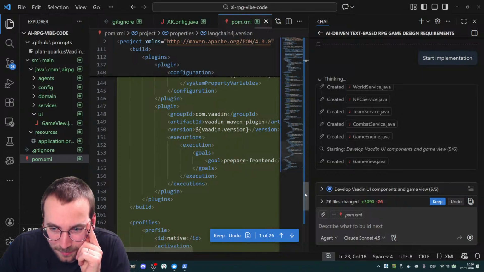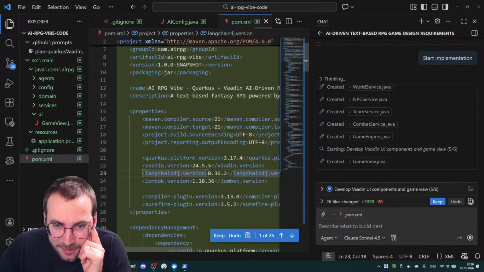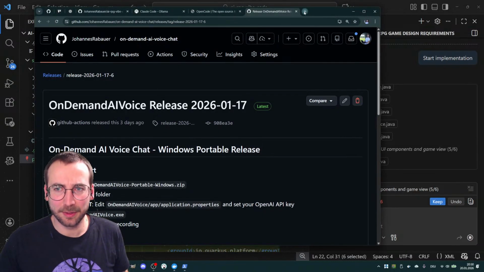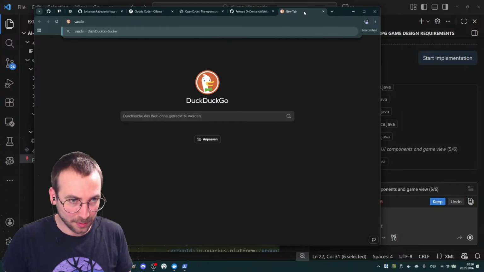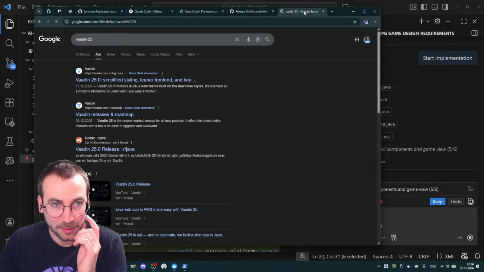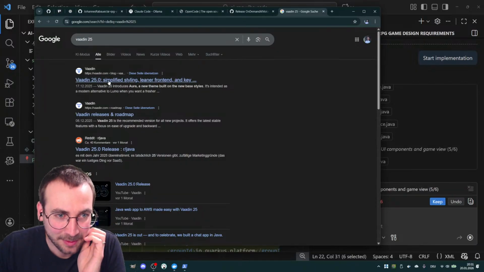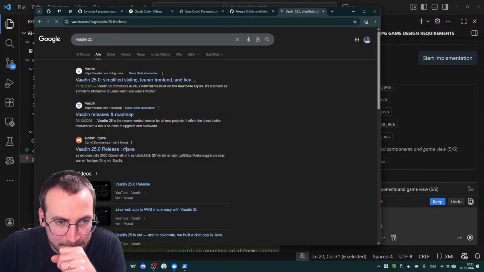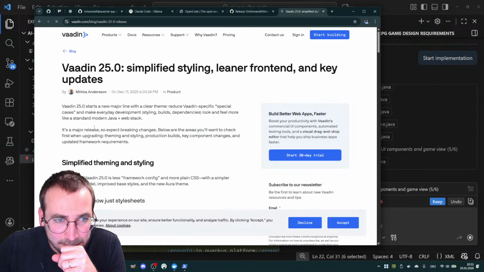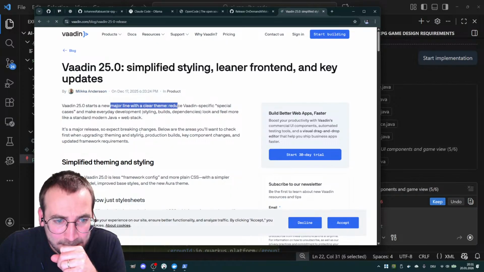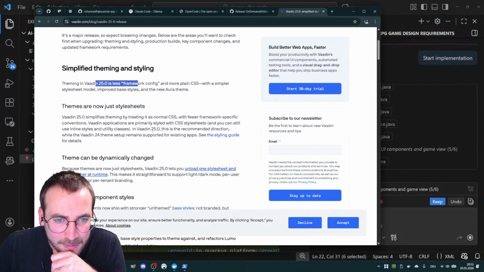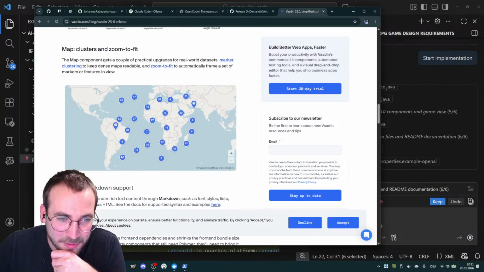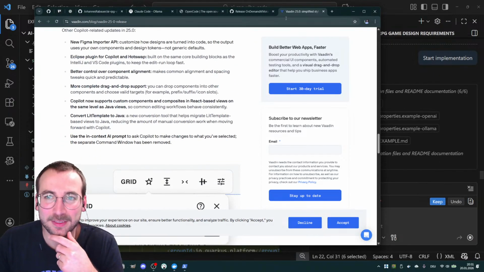Yeah, it's doing that Vaadin stuff. Hey, what Vaadin version is it using? 24.5.5. Is that really the newest version? I don't think so. I think Vaadin 25 is just released. Yeah, last month. But it's not the latest. It's not the oldest, right? So that's quite all right.